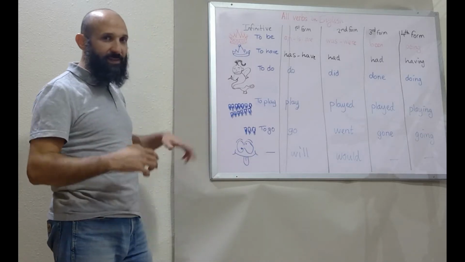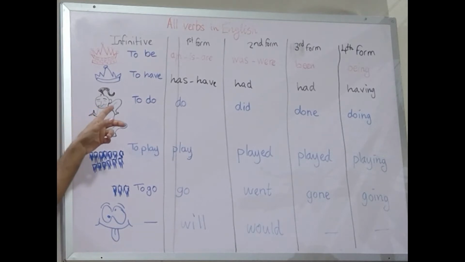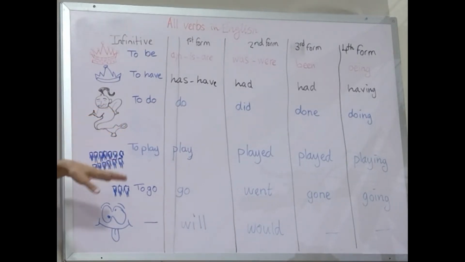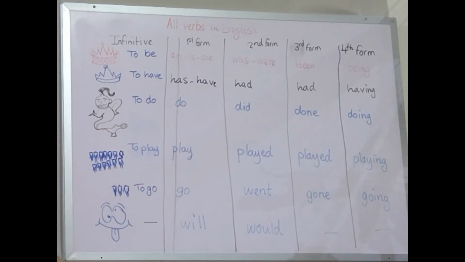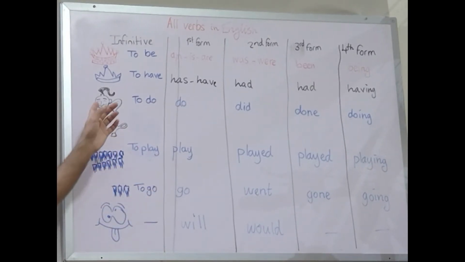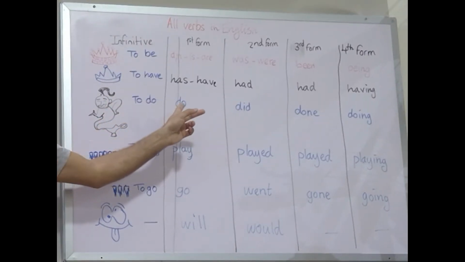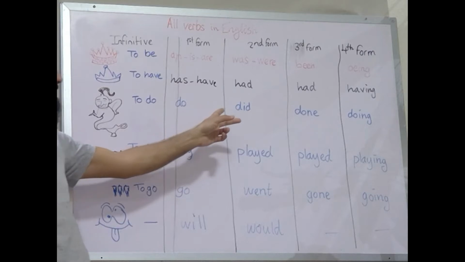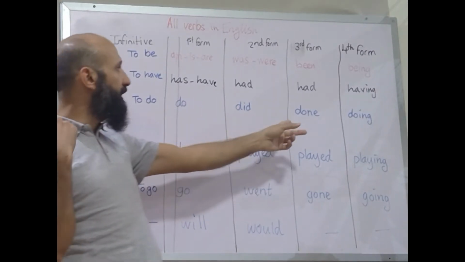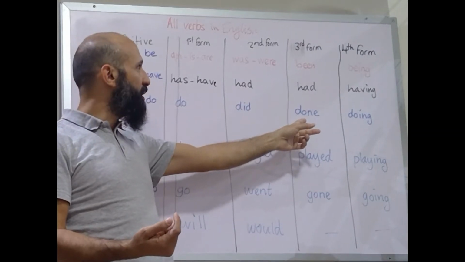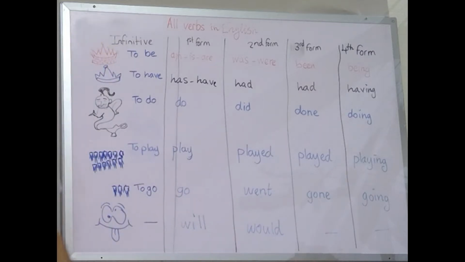So I'll say that again. Verb to do is the wasta. It's the verb that has connections, so it can do things that the majority of verbs cannot do. Okay, so just remember that for now. So to do, the wasta, has one verb in the first form, which is do, and then one verb in the second form, which is did, and then one son, one verb in the third form, done, and then one in the fourth form, which is doing.